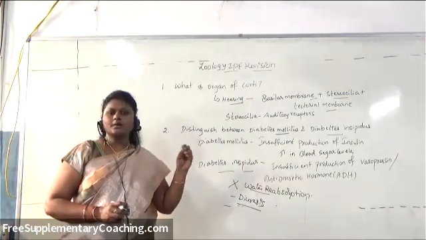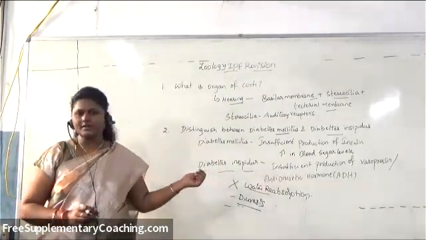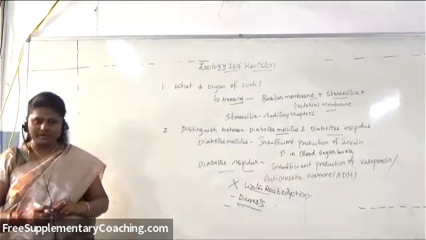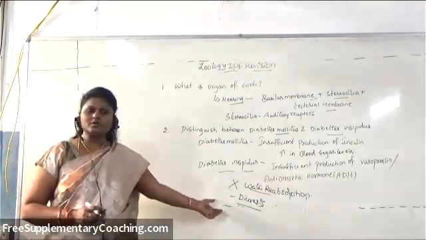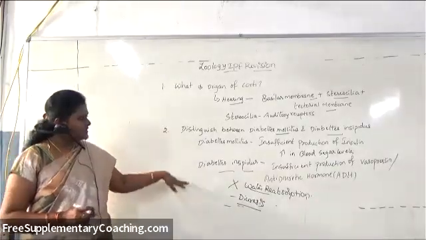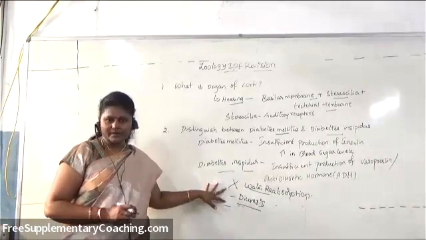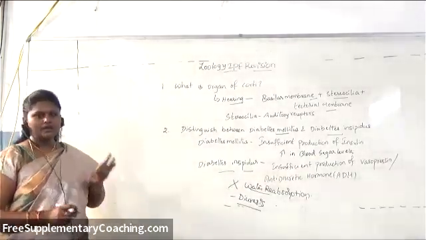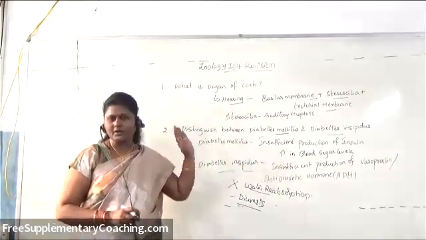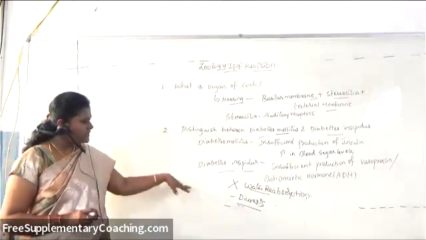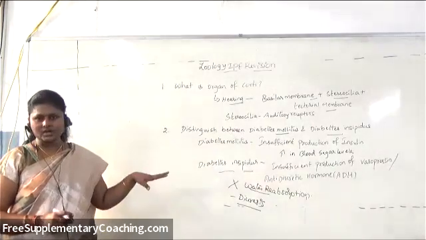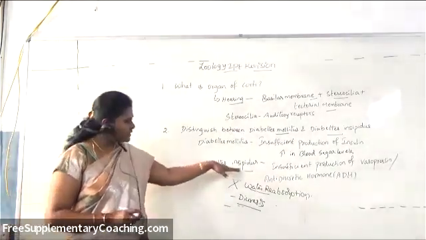But in people having this diabetes insipidus condition, what happens? They excrete almost some 12 to 15 liters of urine per day, which is called diuresis accompanied with polyuria. So this is the difference between diabetes mellitus and diabetes insipidus. Remember that diabetes mellitus is because of insufficient production of insulin, whereas diabetes insipidus is because of insufficient production of vasopressin or ADH hormone, that is antidiuretic hormone.